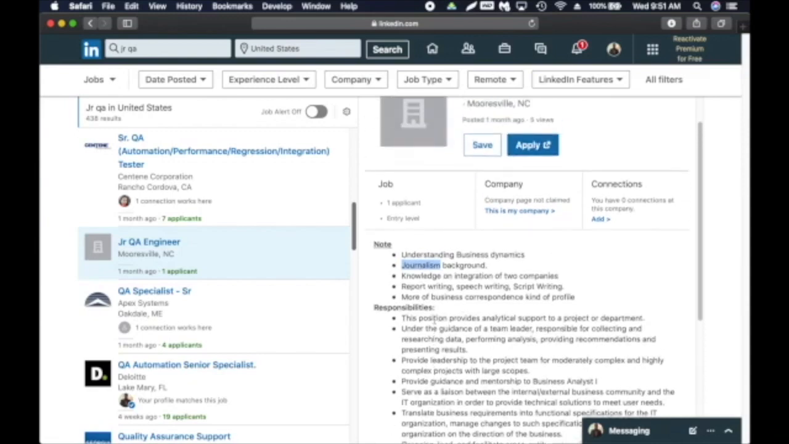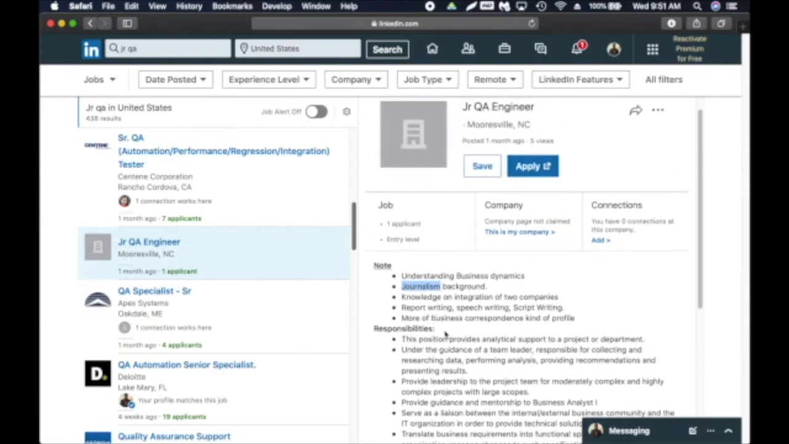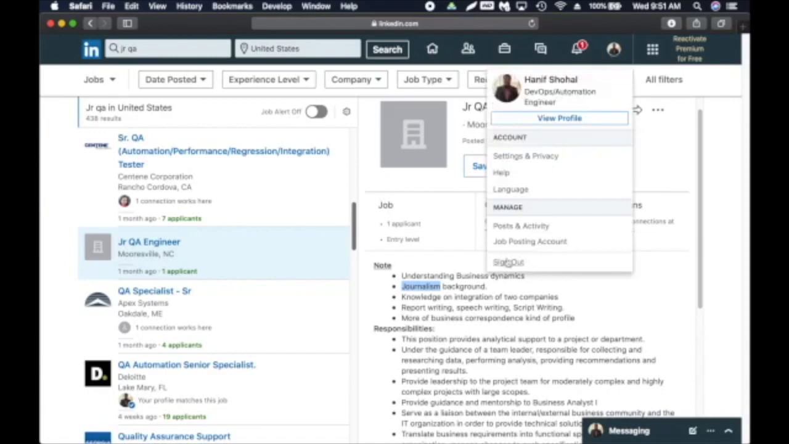But I would suggest still apply for it, even if you don't have journalism background. Tell them that okay, you know the QA methodologies, and try to sell yourself in a sense. Be honest and try to tell them that okay, I need a job, I know the basics, I need an opportunity, right? So I'm not going to spend too much time here because I still want to show you guys a few other job sites. So I'm going to sign out here.